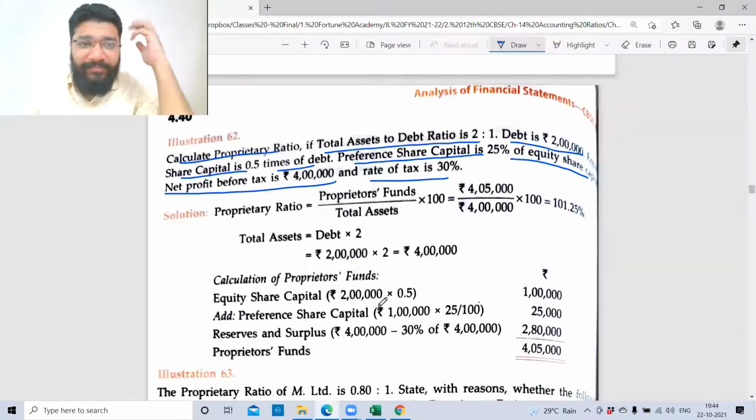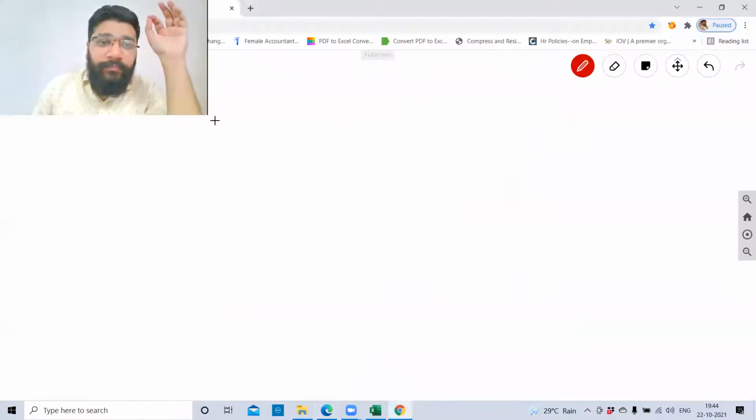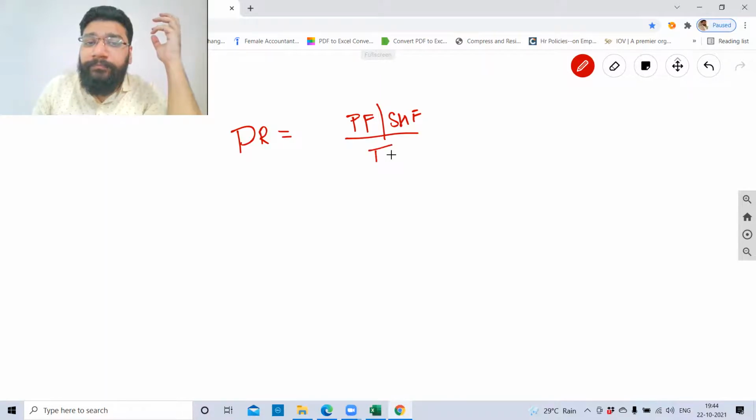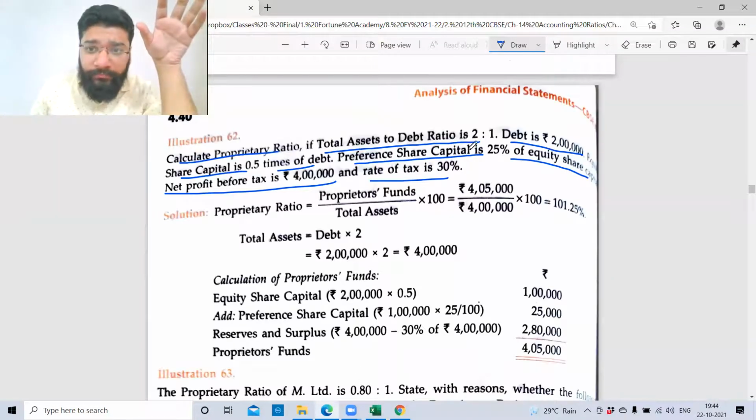Lovely question. What is the requirement of the question? Calculate the proprietary ratio. Proprietary ratio formula, please. Proprietary fund, also called shareholders' funds, divided by total asset. They have given total asset to debt ratio and debt is 2 lakh. Equity share capital is 0.5 of debt.